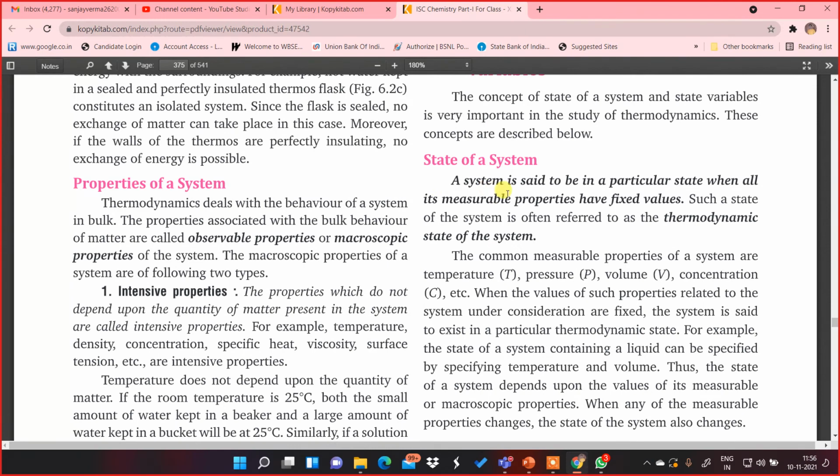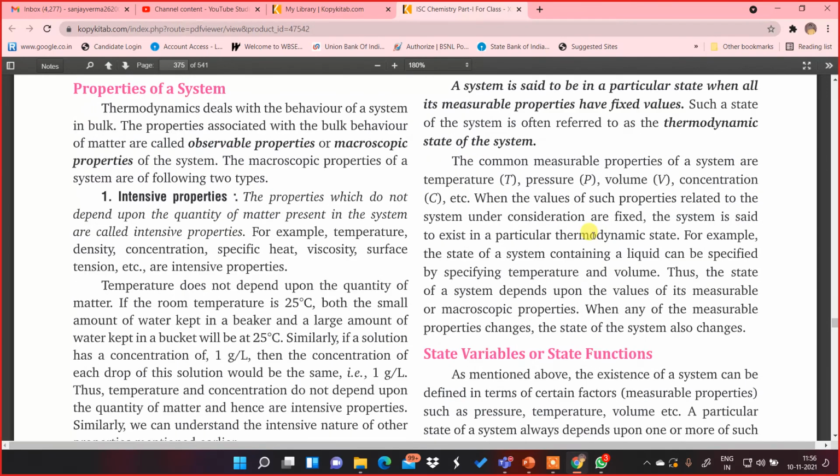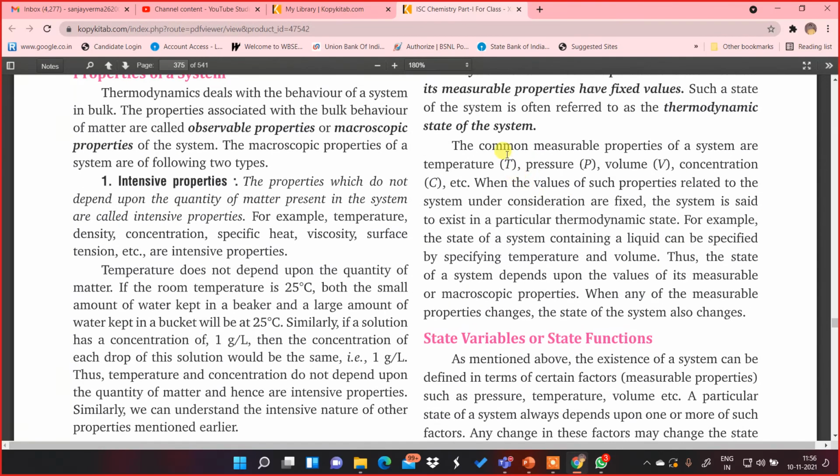Now here, a system is said to be in a particular state when all its measurable properties have fixed values. Such a state of a system is often referred to as the thermodynamic state of the system. As I've told you, the common measurable properties of a system are temperature, pressure, volume, concentration. When the values of such properties related to the system under consideration are fixed, the system is said to exist in a particular thermodynamic state.